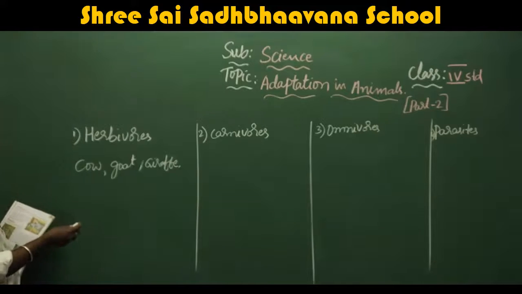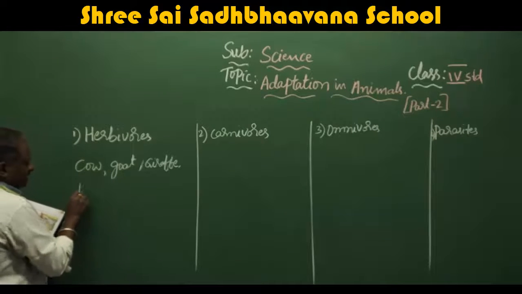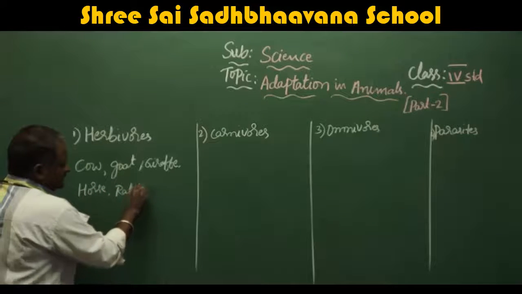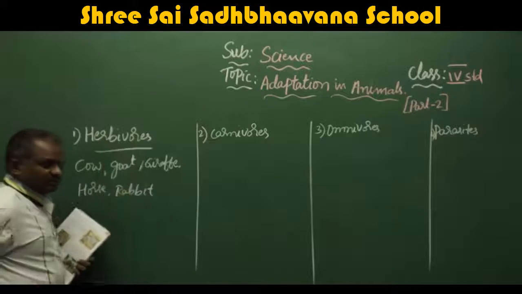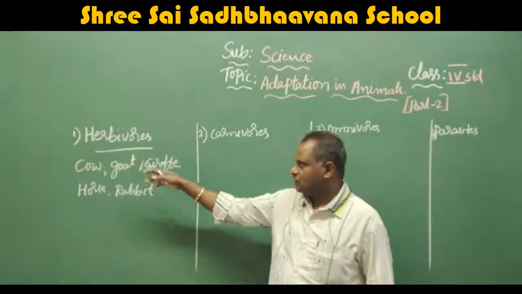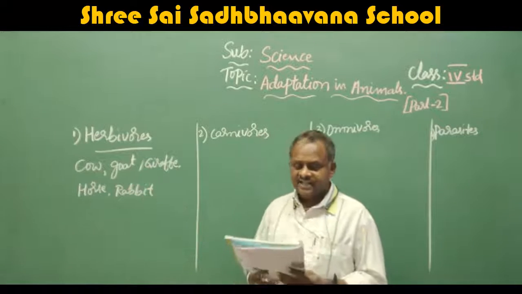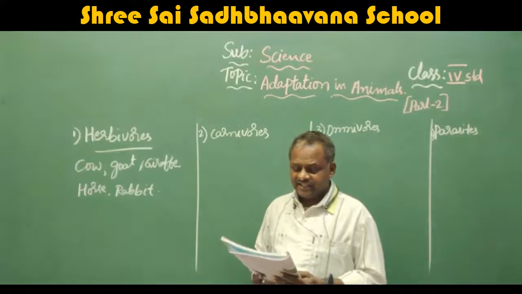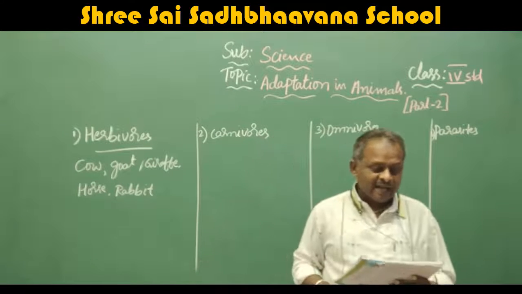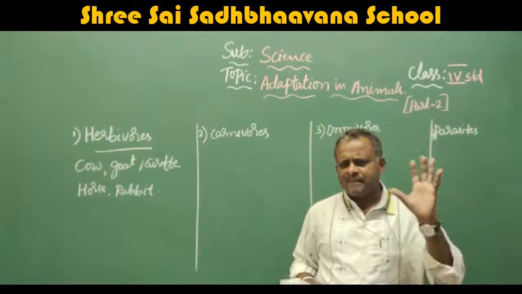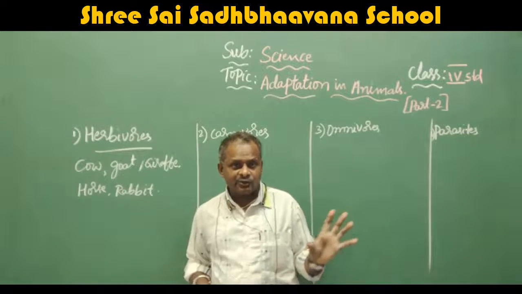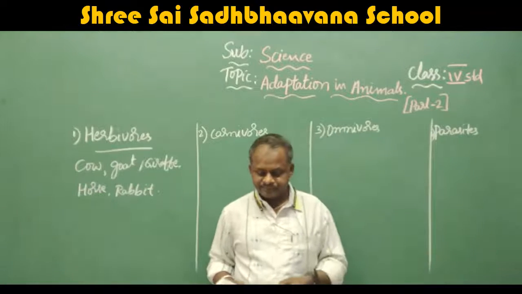Next, horse and rabbit. These are all the examples for herbivorous animals: cow, goat, giraffe, horse, rabbit. They eat only plants. Not only the grass, they eat all the plants, but they don't eat any flesh or anything.